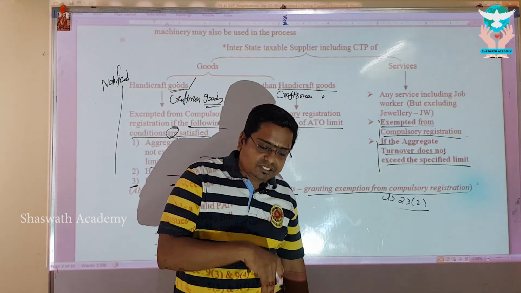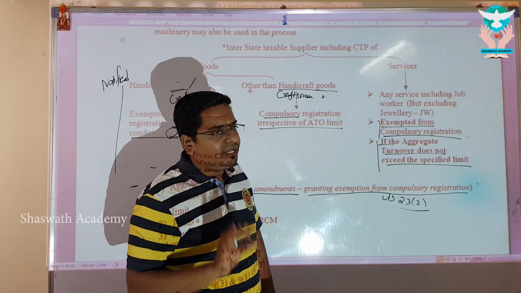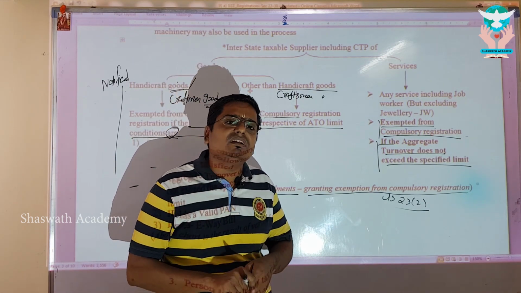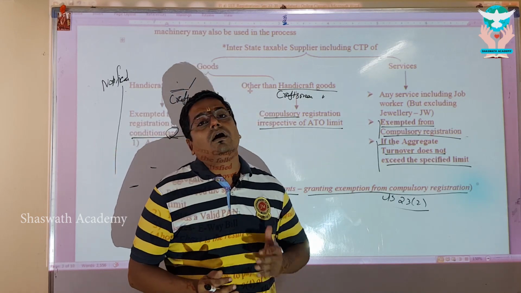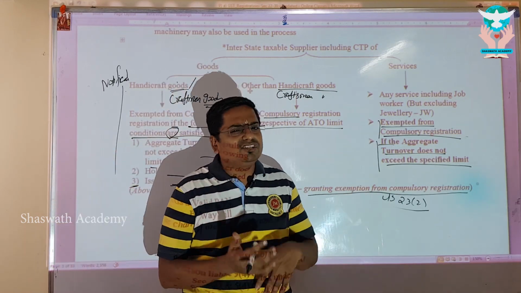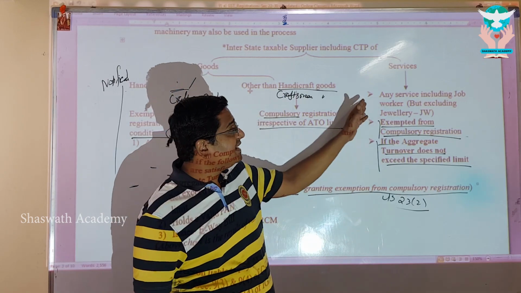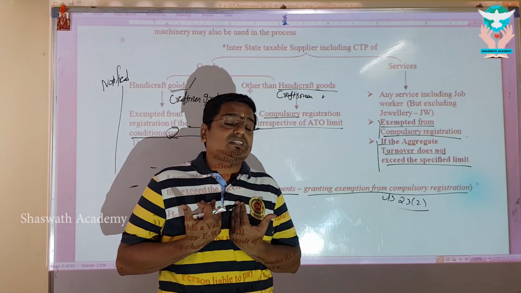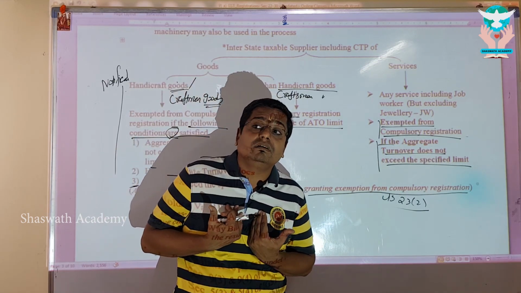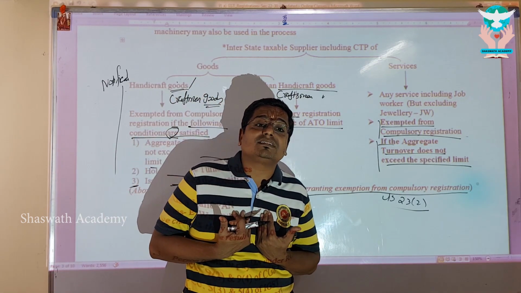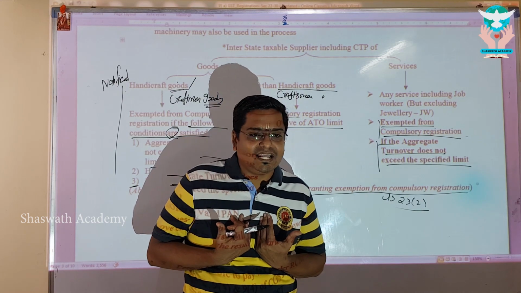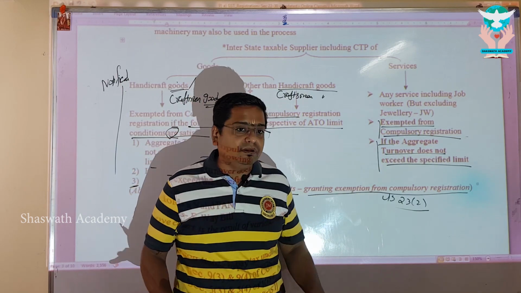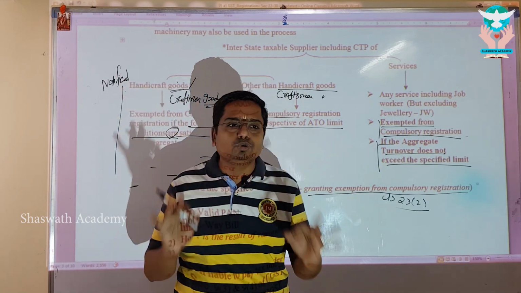Seetharaman and Associates, Shaswath Academy is providing any kind of services interstate. My dear, we will not register, we are not compelled to register unless we cross the threshold limit, and crossing the threshold limit is anybody. So that makes service a common provision across the limit. So tell me, if I am a service provider, what is the limit for me? 20 lakhs, 10 lakhs or 40 lakhs? That depends on the state in which I am operating. Will I come to 40 lakhs? No 40 lakh limit. 40 lakh limit is only for goods.